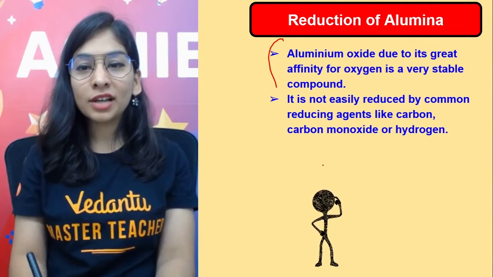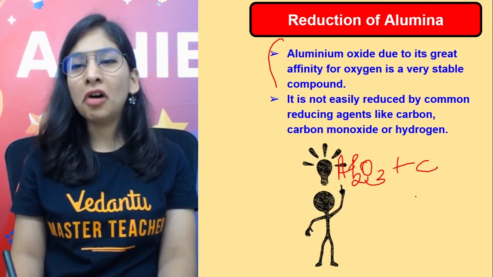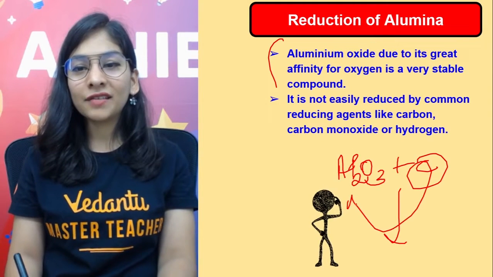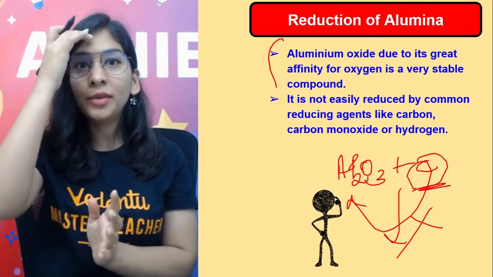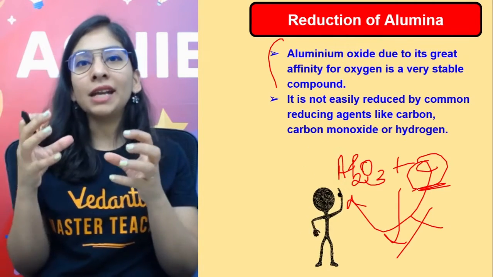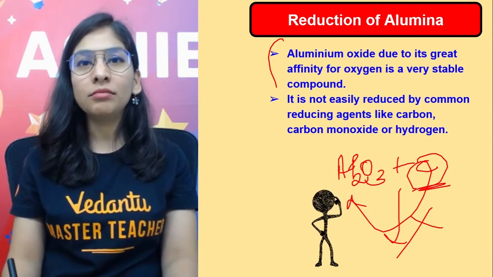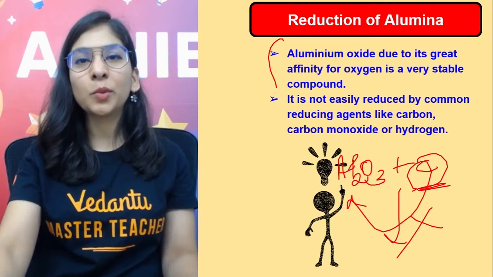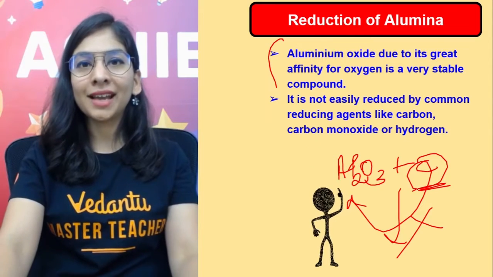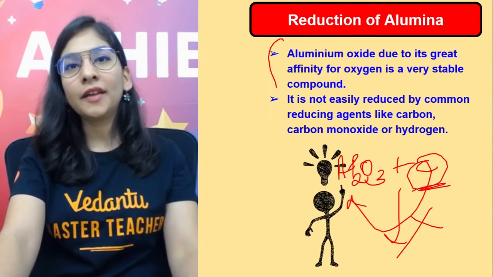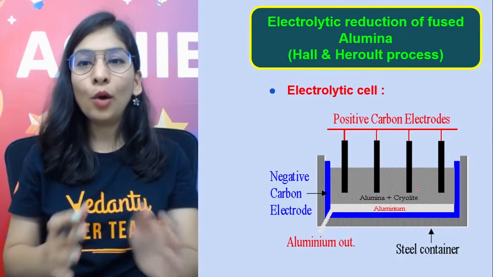Okay, so aluminium oxide, it's not that easy. I'm having aluminium oxide, but can I use a normal reducing agent like carbon to reduce my aluminium? Not at all. First of all, carbon is not that reactive to displace aluminium. Also, aluminium has a very high affinity towards oxygen and will not leave it easily. So the best method will be electrolysis. What will we do in electrolysis? We'll pass electricity, causing decomposition of ions with a chemical change, to get my metal and then the non-metal at the respective electrode. That's what we are going to do. Okay, students?